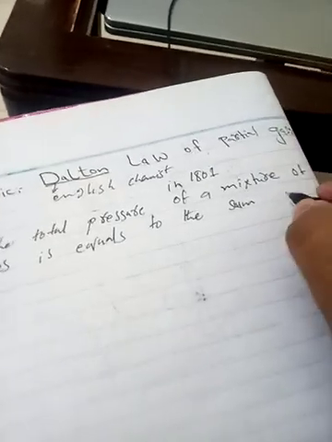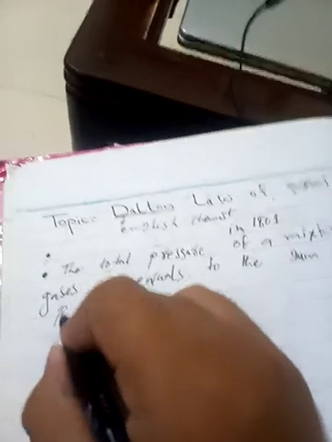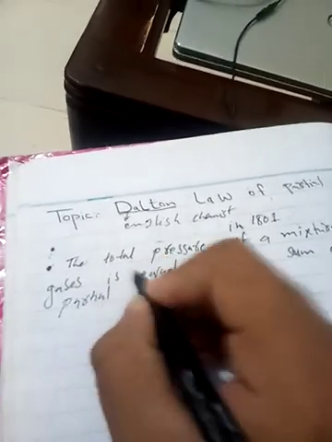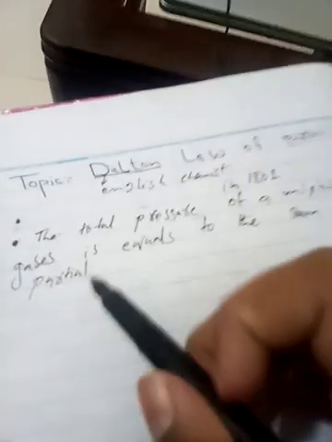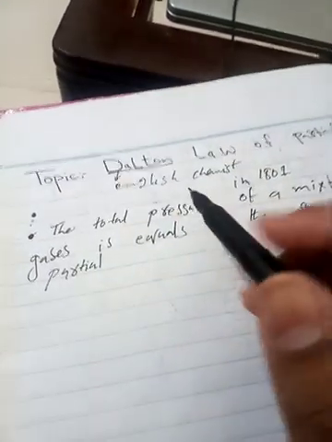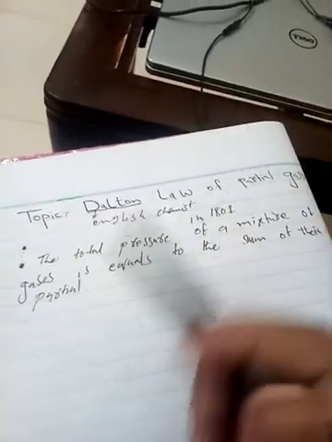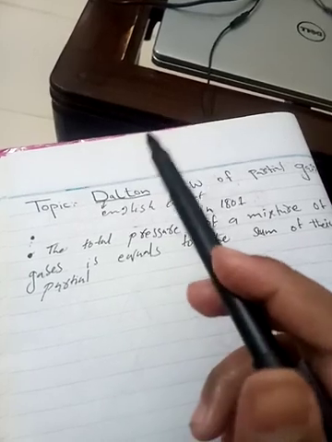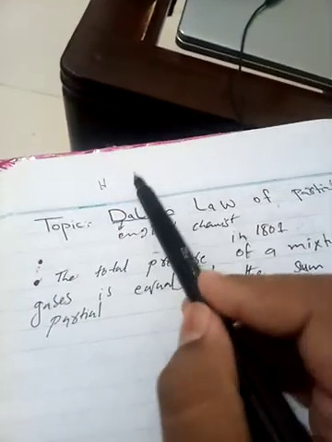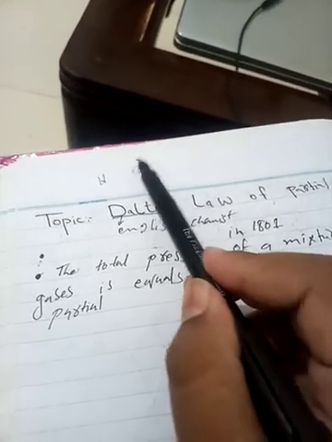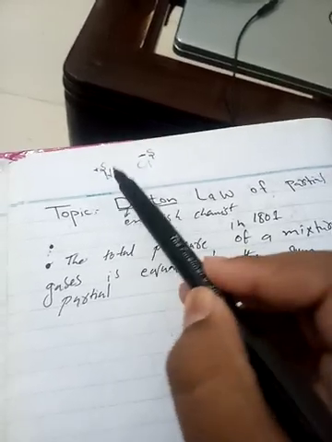What is the meaning of partial? Here it is being used to mean individual, but the literal meaning of partial is half. For example, in a covalent bond we say there is a negative partial charge on chlorine and a positive partial charge on hydrogen.